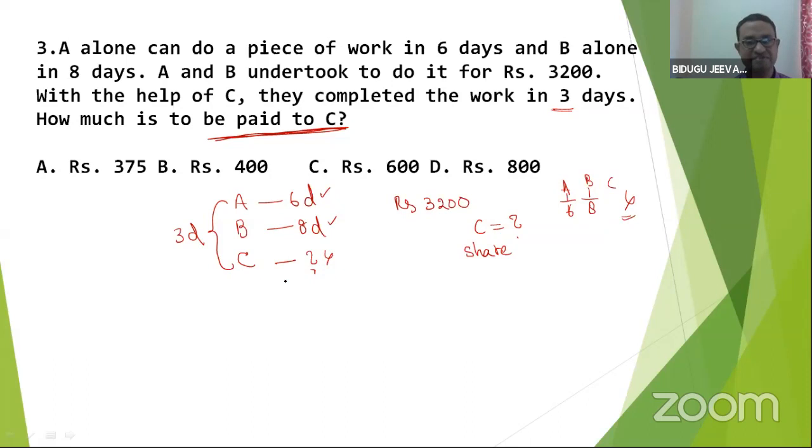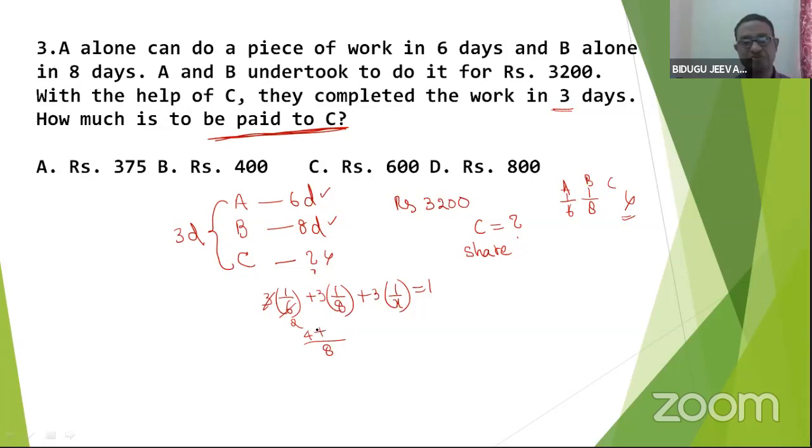Yes, I'll write. His one day work is 1/6. 3 days he worked. His one day work is 1/8. 3 days he worked. One day work is 1/x. Worked for 3 days. One work is completed. Now the calculation part. LCM is 8. 4 plus 3, 7/8. Send this side: 1/8 equals 3/x. x is equal to 24, which is the capacity of C.